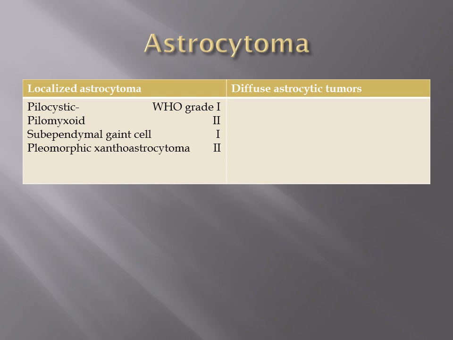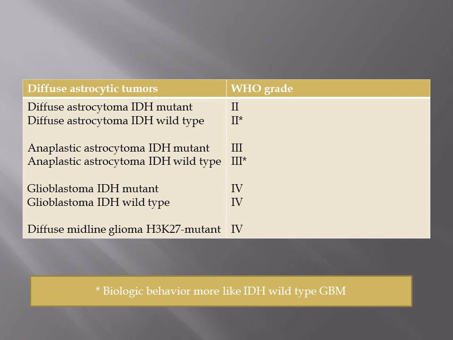Then, classification of astrocytomas: localized astrocytoma and diffuse astrocytic tumors. Localized astrocytomas, WHO grade 1, are pilocytic astrocytoma and subependymal giant cell astrocytomas. These two are WHO grade 1. Pilomyxoid and pleomorphic xanthoastrocytomas are grade 2 astrocytomas. And then diffuse astrocytic tumors.